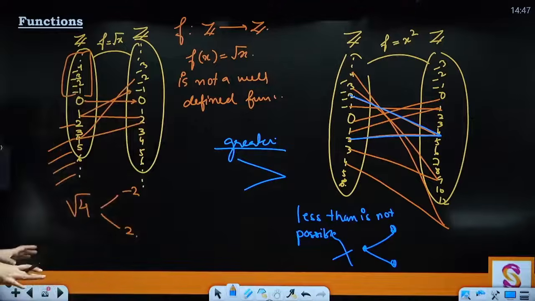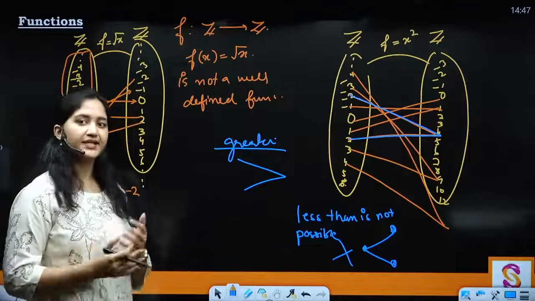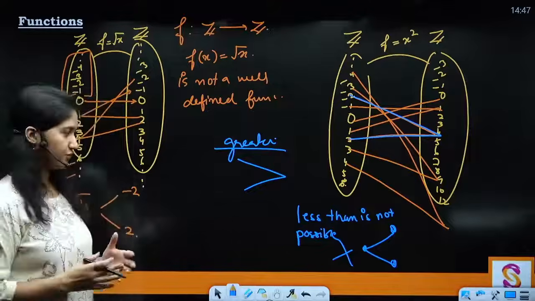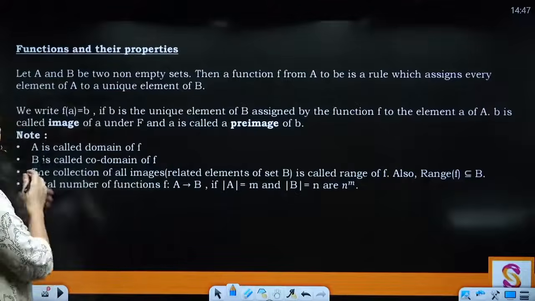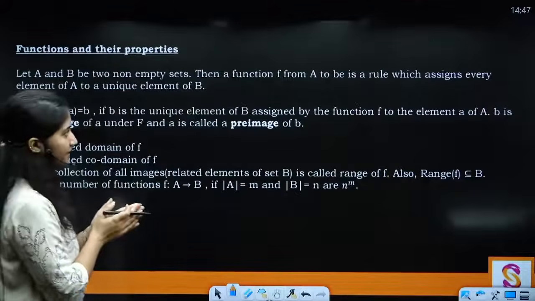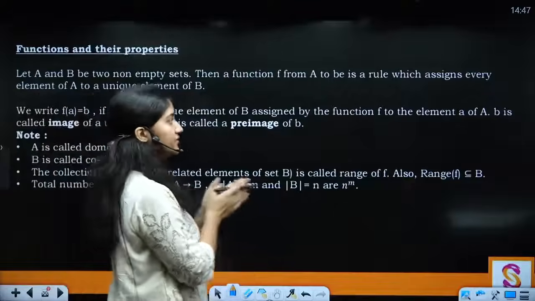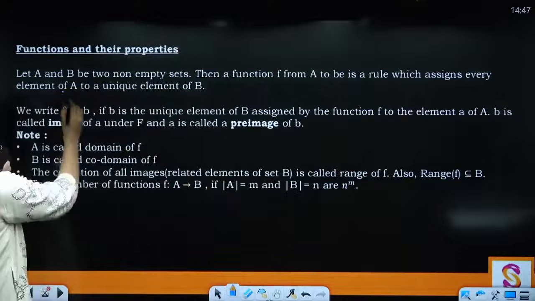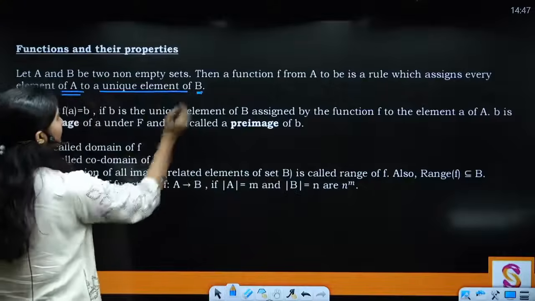Now that we have established what a function is, let's move over to the proper definition for it. So the proper definition is that A and B are two non-empty sets. Then a function f from A to B is a rule which assigns every element of A to a unique element of B.